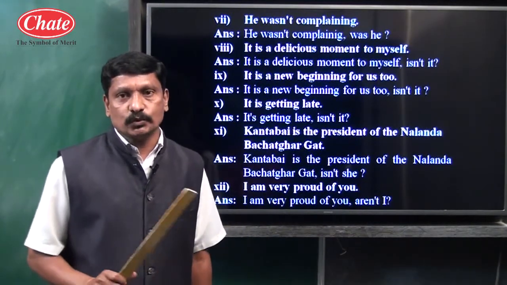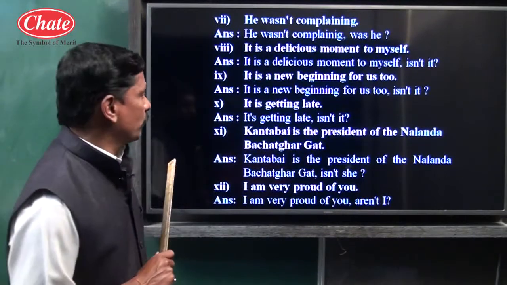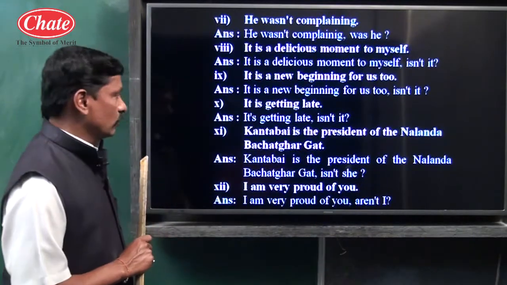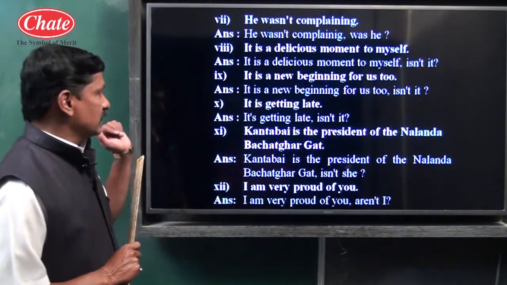For simple present tense we have to use do or does, and for simple past tense we have to use did. Getting me, children? Let us take the next example.